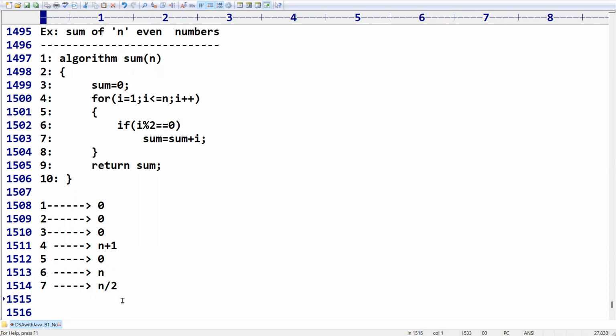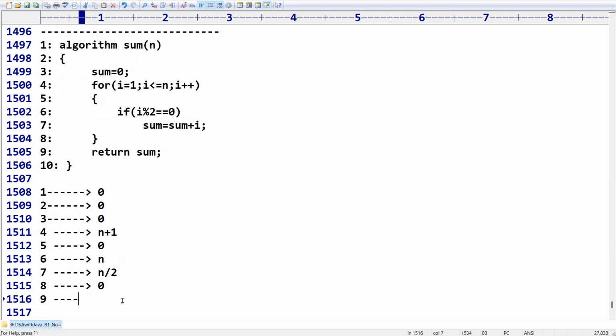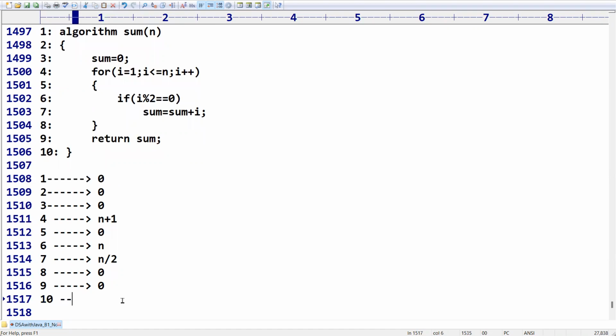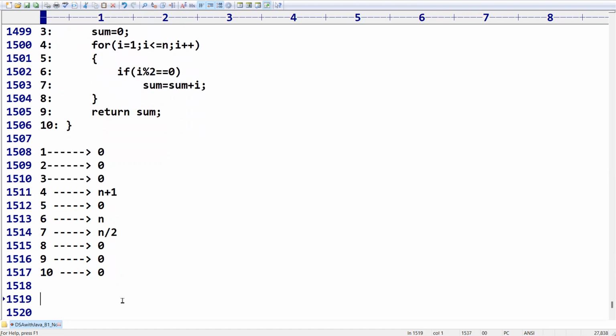N by 2. Okay, sir, the eighth line, how many times is it going to execute? I think it is 0, and the ninth line is also 0, and the 10th line is also 0. Sir, can we calculate the total time complexity of this algorithm? Sir, how can you calculate this one?